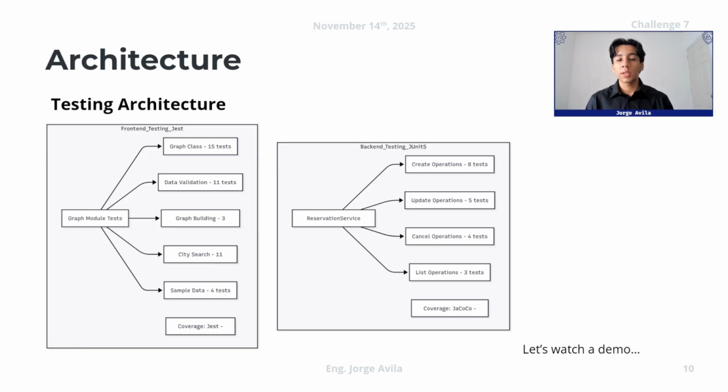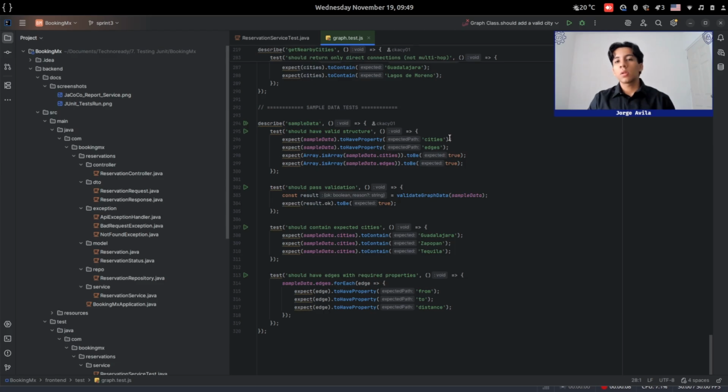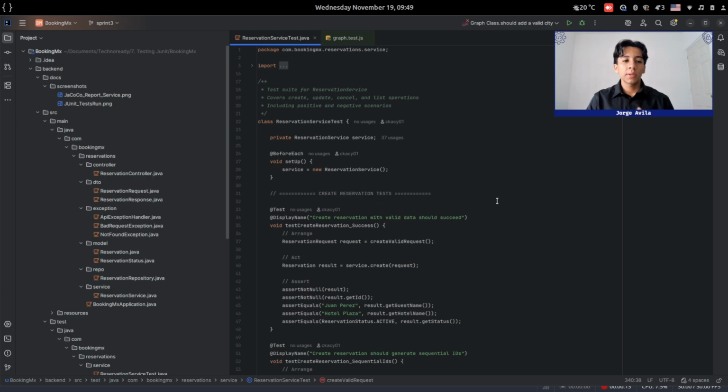So at this moment, I'm going to show you a demo about testing. So let's see the demo. Here we have our IDE to test this. First, I'm going to show you the testing for the backend.